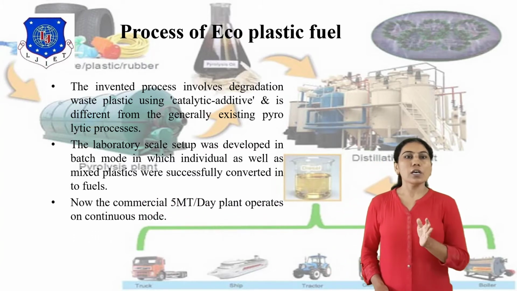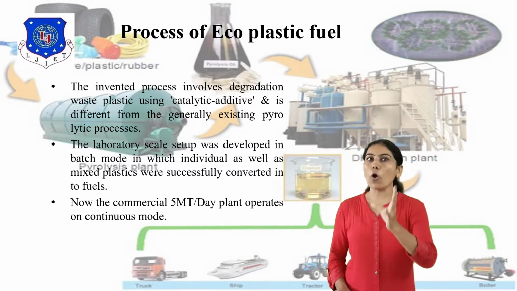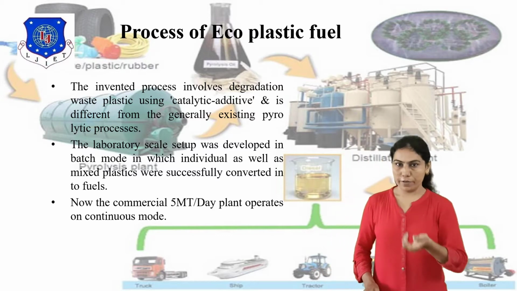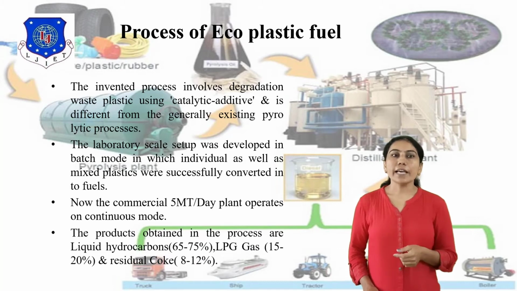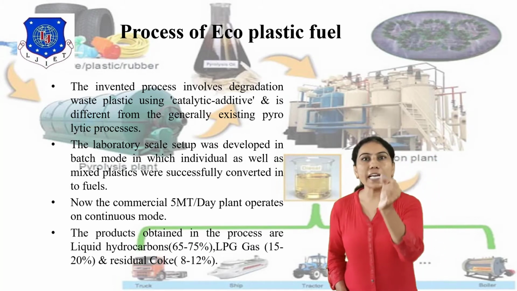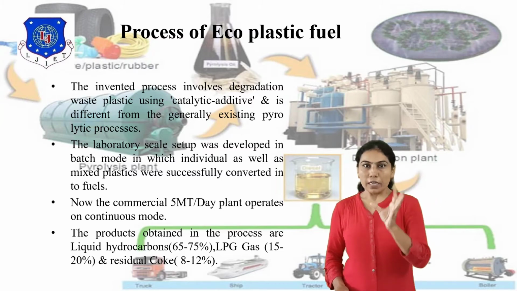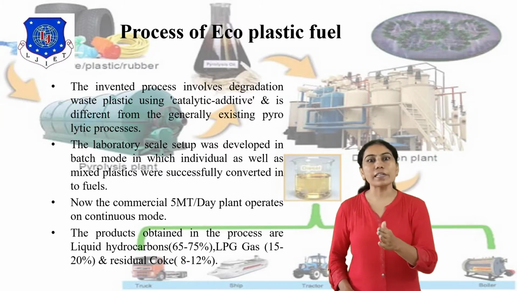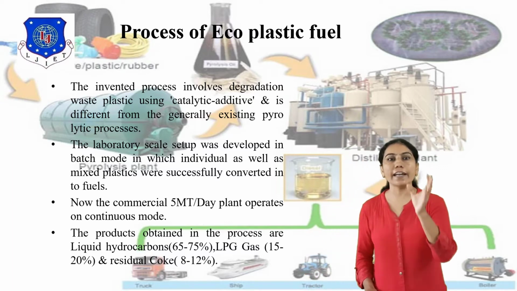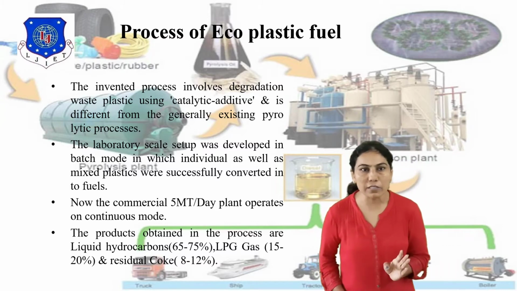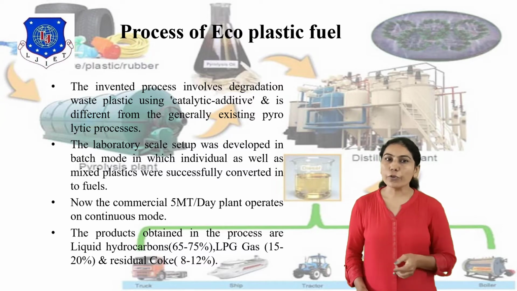The third point is the commercial plant of 5 metric tons per day. This plant operates in continuous mode. The products obtained in the process are liquid hydrocarbon, HC liquid, at 65 to 75%, LPG, liquefied petroleum gas, at 15 to 20%, and residual coke at 8 to 12%. This is a simple process of eco-friendly plastic fuel.